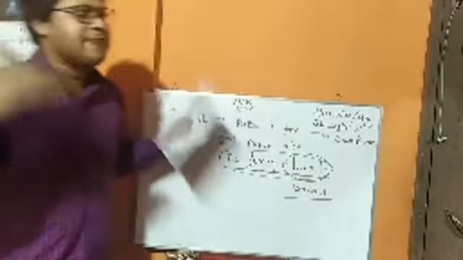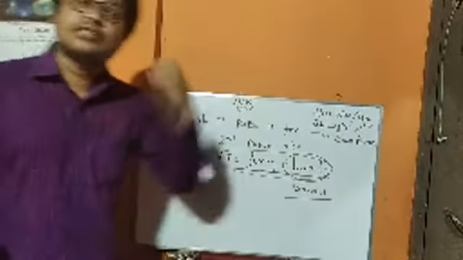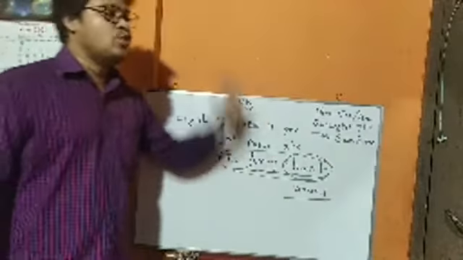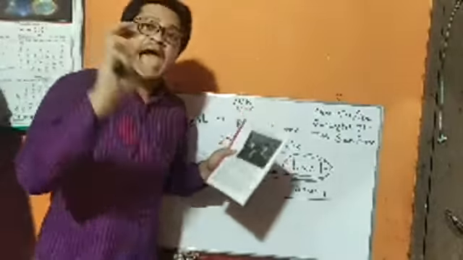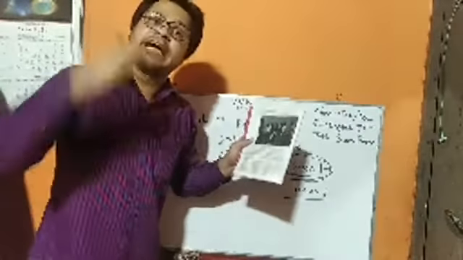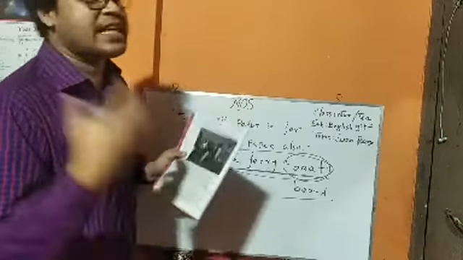Okay, after this class, what will we be able to do? Number one, we will be able to know the meaning of this passage. Number two, you will be able to know the keywords of this passage. After that, you will know some synonyms of the keywords.